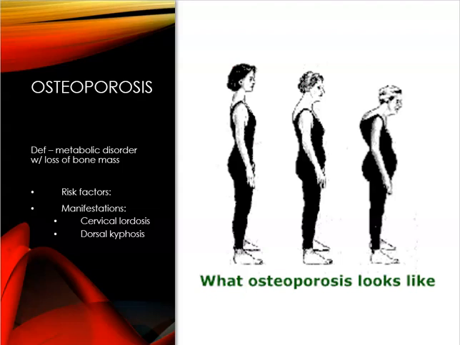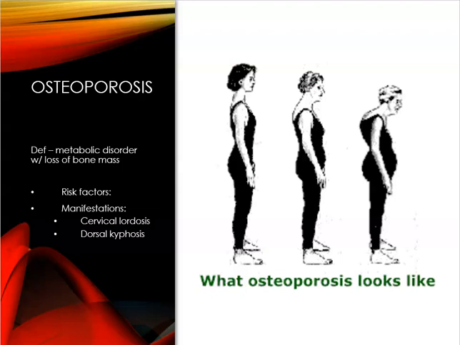Alcohol, that suppresses osteoblast activity. Cigarette smoking is going to decrease the blood supply to the bones, slows osteoblast activity, and impairs calcium absorption. A sedentary lifestyle, that's going to decrease blood flow to the bones and decreases osteoblast activity. And medications such as corticosteroids for greater than 3 months and some anticonvulsants as well. And then large amounts of diet soda and caffeine.